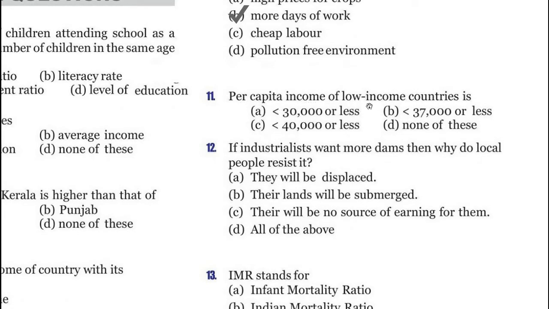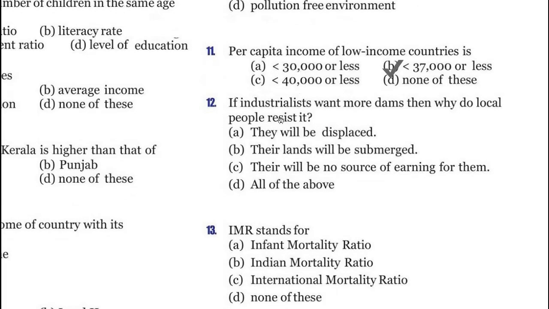Now question 11. Per capita income of low income countries is, just look at the answers and choose the correct one, and it's option B. Now question 12. If industrialists want more dams, then why do local people resist it? They will be displaced, all land will be submerged, there will be no source of income for them, or all of the above, and it's all of the above.